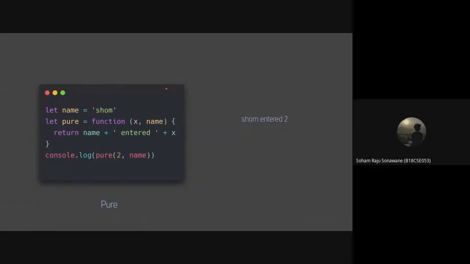So we just looked at what pure functions are. Now, before proceeding into doing actual functional programming, let us dive a little deeper into a little more theory and understand what higher order functions are. Now, in JavaScript and any other functional programming language, functions are values.